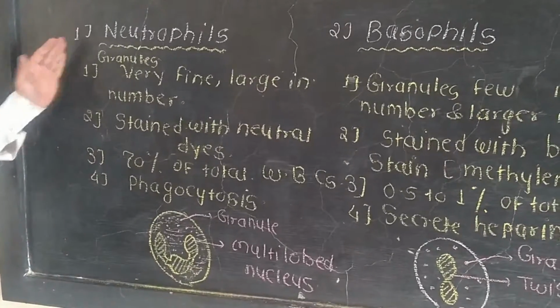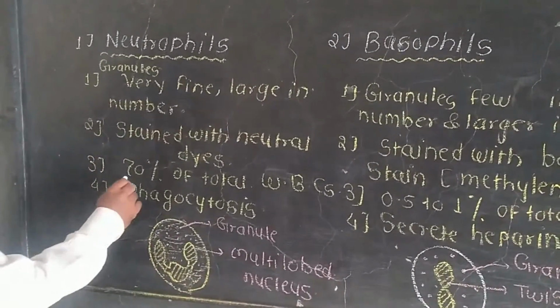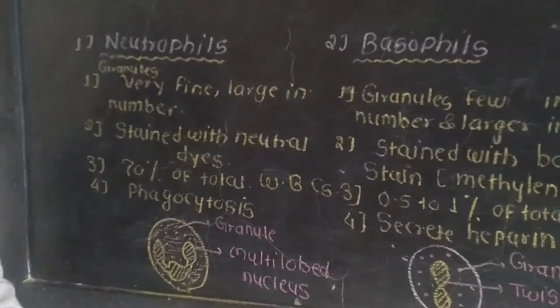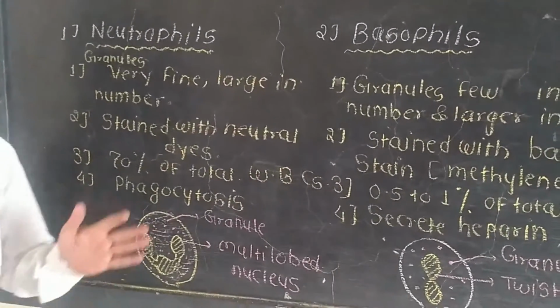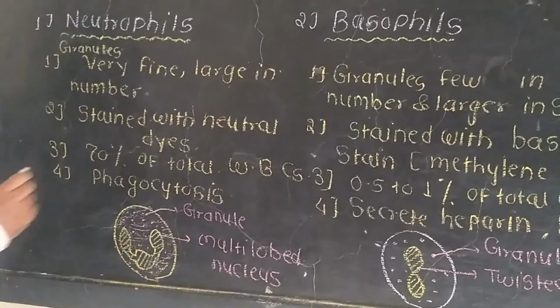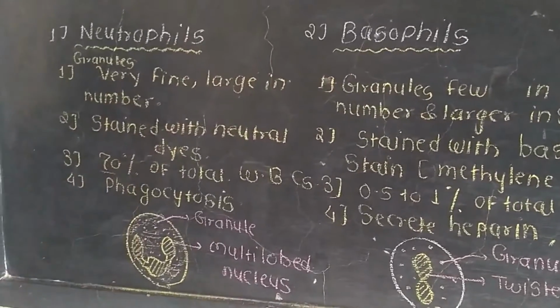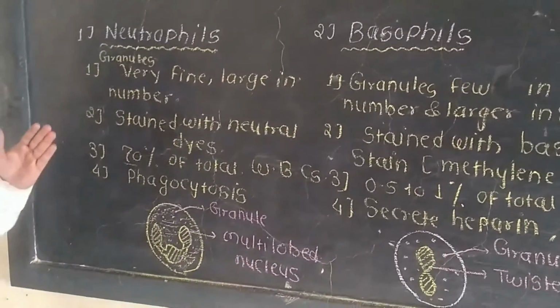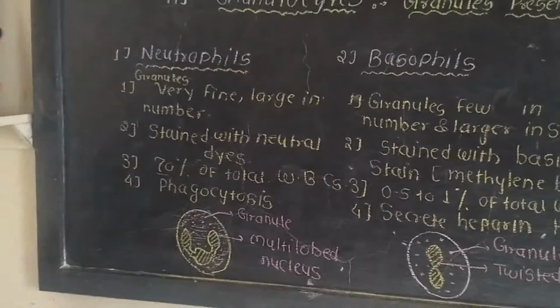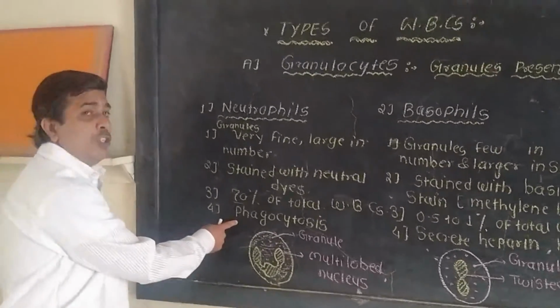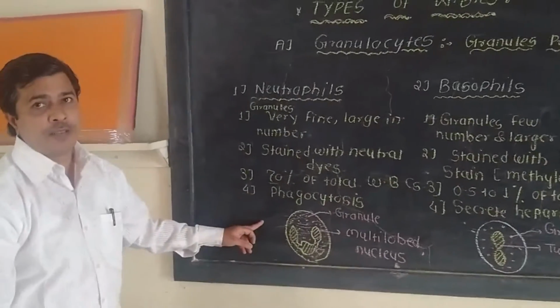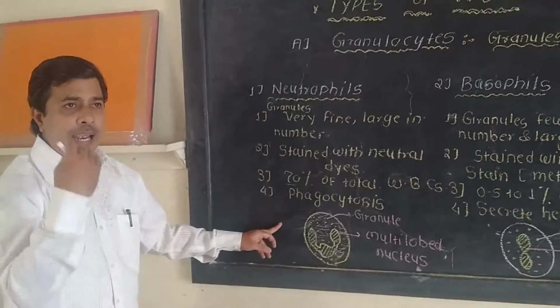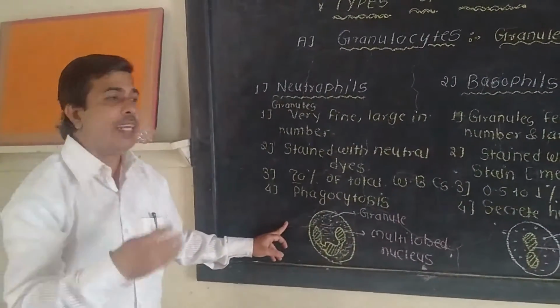Neutrophils are about 70% of total WBCs. Suppose the WBCs are 100%, then 70% are neutrophils, so this type of WBC is very large in number. The main function of the neutrophil is phagocytosis, meaning it engulfs foreign materials.